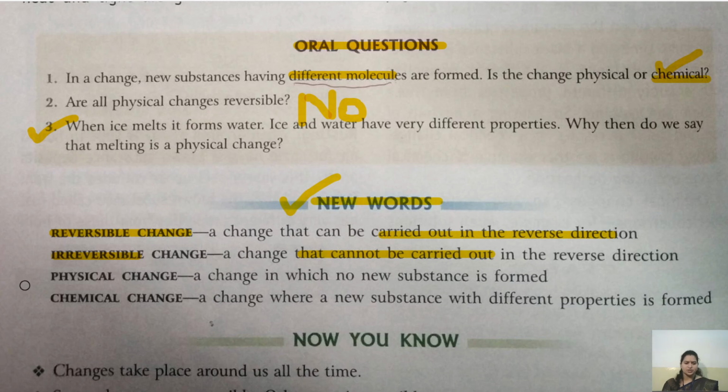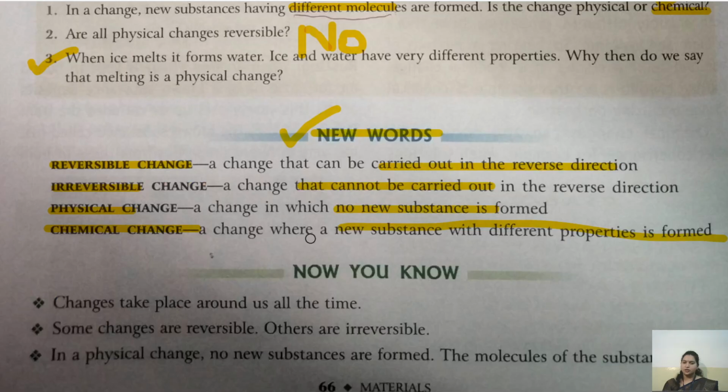We have already discussed all these things, so I am not going into much detail of it again. Physical change, where no new substance is formed, it is called physical change. In chemical change, new substance with different properties is formed. So it is called a chemical change. We have already discussed it.